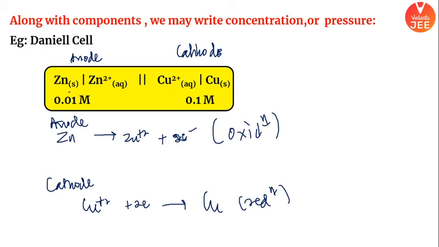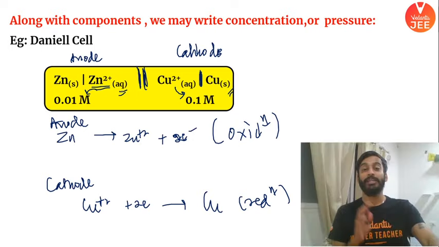अच्छा, now you see another thing here. देखो zinc plus 2 is in aqueous form. Underneath it you can write its concentration. If there is a gas, we can write its pressure also. And I'm writing aqueous to represent it is in aqueous phase. I'm writing solid to represent it is in solid phase. Vertical line represents ki yes, there is a phase change. Double vertical lines represent that there is a salt bridge. On the left side you will put anode, on the right side you will put cathode.